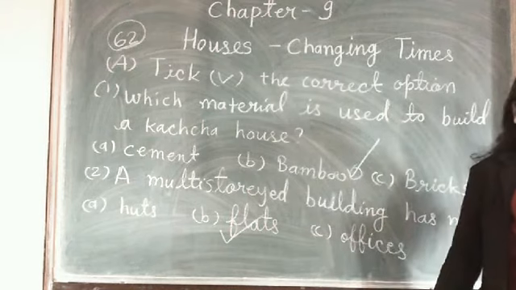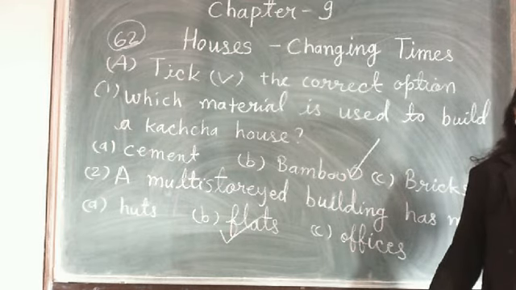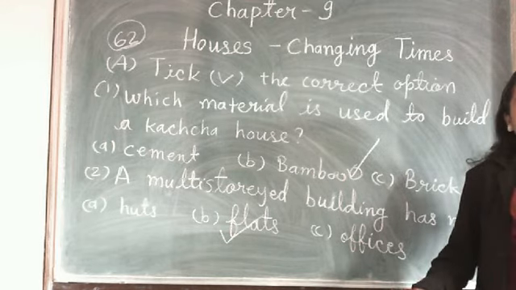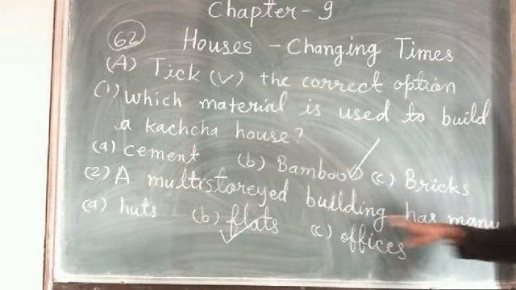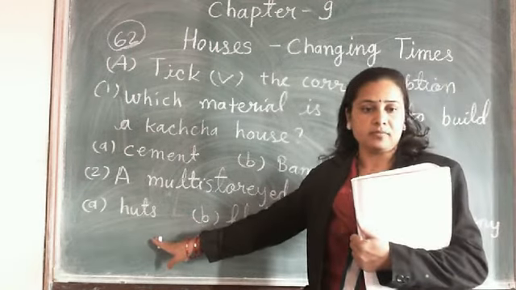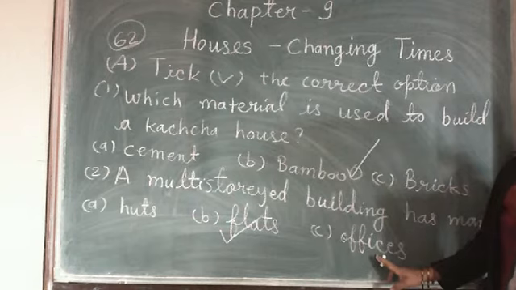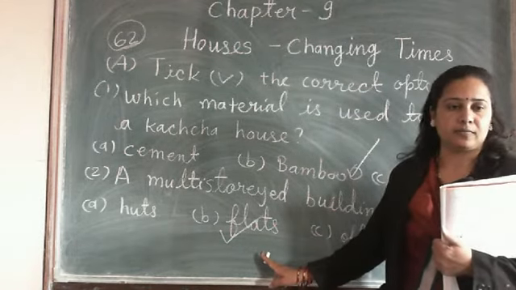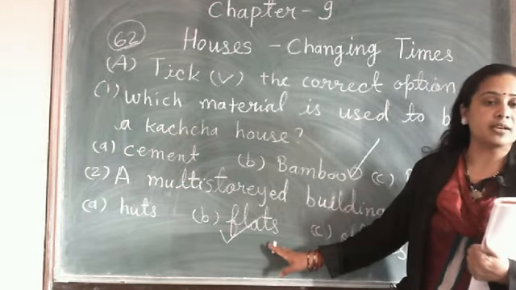Tick your answer here. A multi-story building has many. Which thing does the multi-story building have? कौन सी चीज होती है इसमें से? Many flats, not huts. Huts is a kacha house. Now the offices are also there, but our answer is flats. Because in the big cities people live in such types of flats.